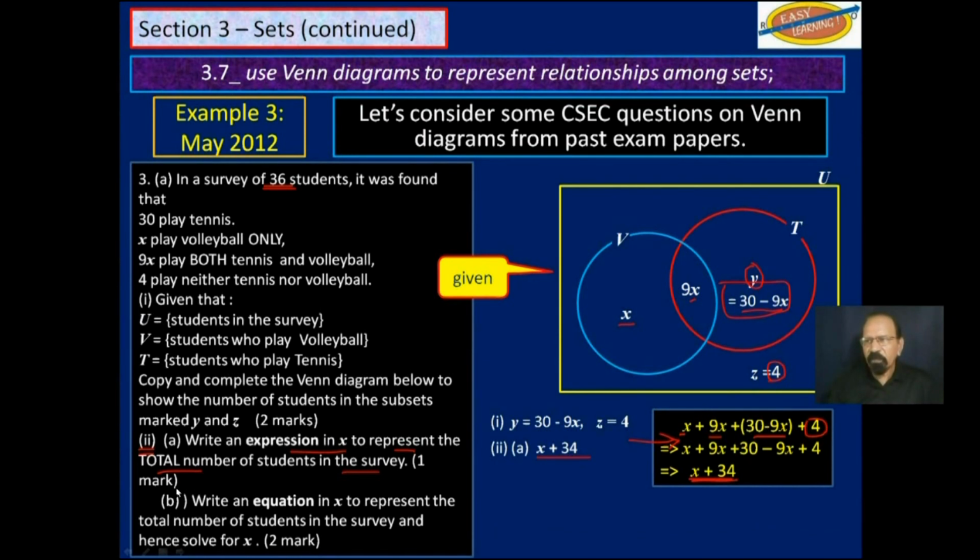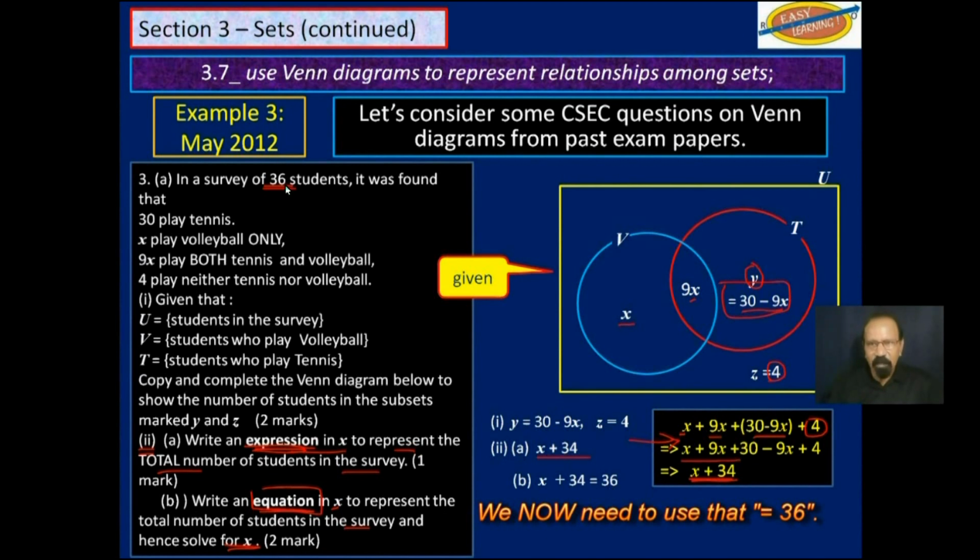And then part B says, write an equation in X to represent the total number of students in the survey and hence solve for X. So you're writing an equation now. Up here, you were just writing an expression. Now you're writing an equation. So our equation would be X plus 34 is equal to 36.